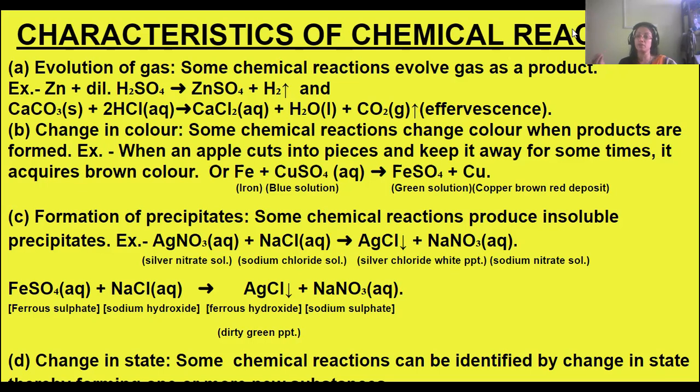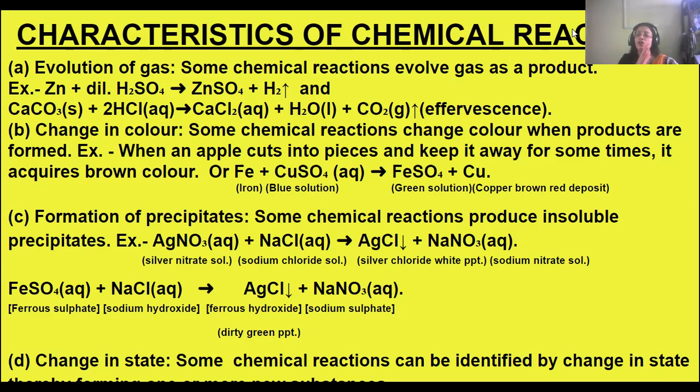Ferrous sulfate is forming, which is a green solution. And the copper sulfate, this blue solution, will turn into green, and the black colored iron will turn into brown-red deposits, and that will be of copper.